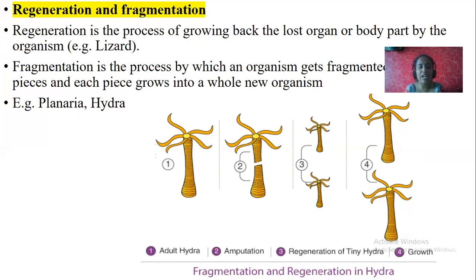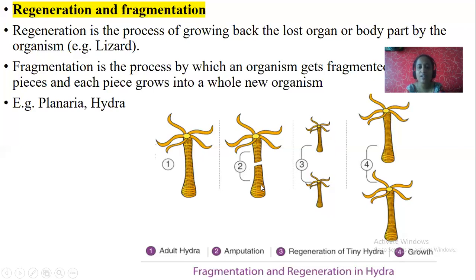Next, where you can see this fragmentation: planaria and hydra. Examples are a must. You should not interchange your examples. For regeneration, you should write lizard. For fragmentation and regeneration, both types you can see in hydra and planaria. So this is a picture of hydra. See the second picture. Here the body has been cut into two parts. So both the parts again regenerate the lost part. In the second picture, in the first part, the lower part is absent.